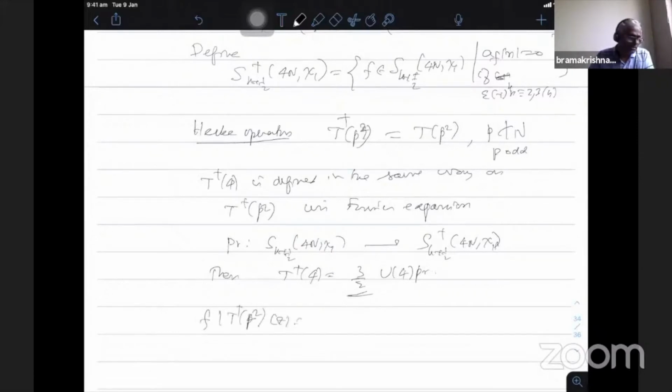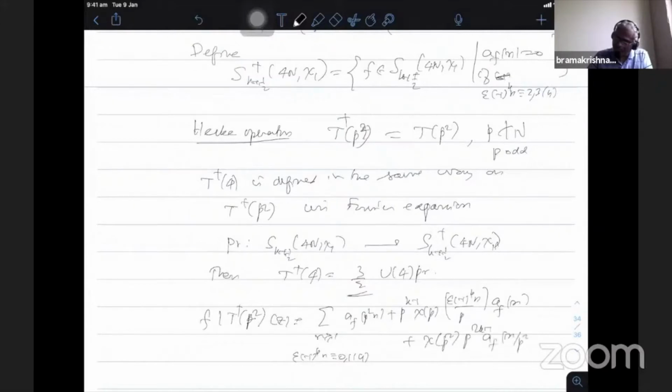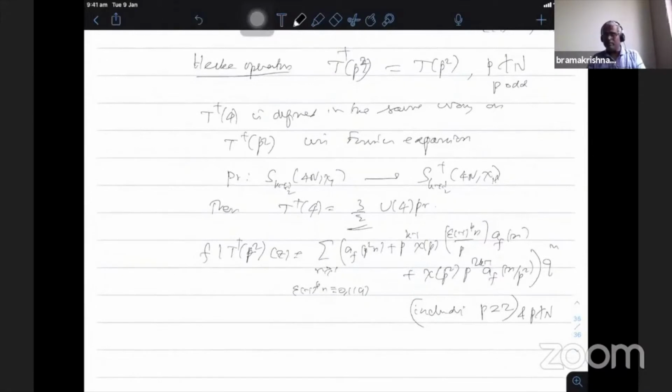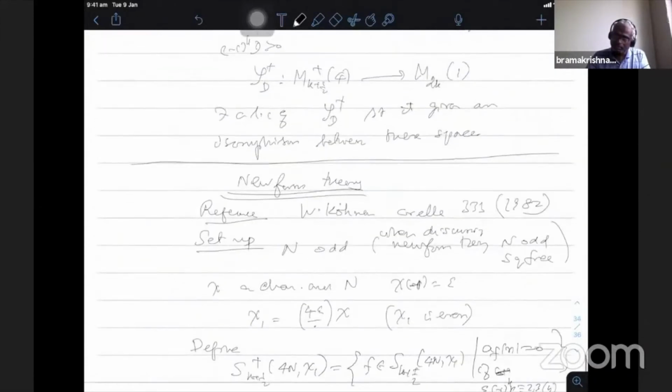I can write, for every prime p, including p equal to 2, n greater than or equal to 1, epsilon(-1)^k n congruent to 0 or 1 mod 4: a_f(p^2 n) + chi(p) ((-1)^k n / p) p^{k-1} a_f(n) + chi(p^2) p^{2k-1} a_f(n/p^2). This holds including p equal to 2, and p not dividing capital N. So for all p not dividing the level, that is N, since for him the level is N, because in the case of level 1 he already showed that it goes down to level 1.